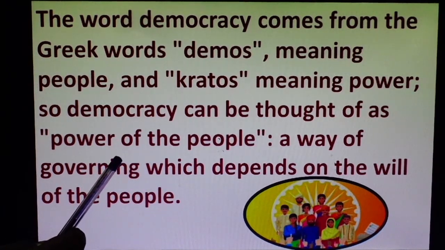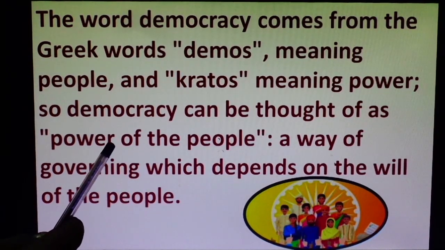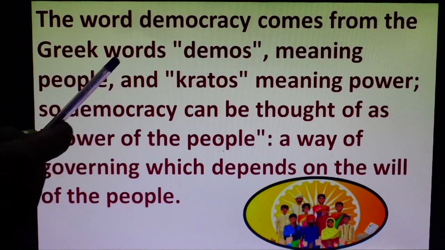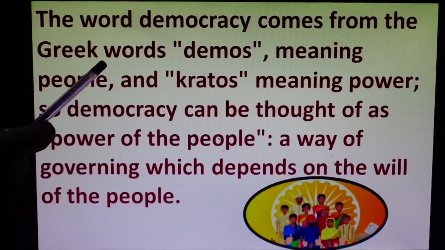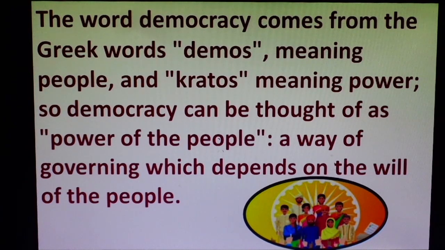Because we know that the ultimate power exists in the hands of the people of a country. So democracy can be thought of as the power of the people. Now, in which way are we saying this, that the ultimate power exists in the hands of the people? The way is this, that the people have the power, the right to vote.